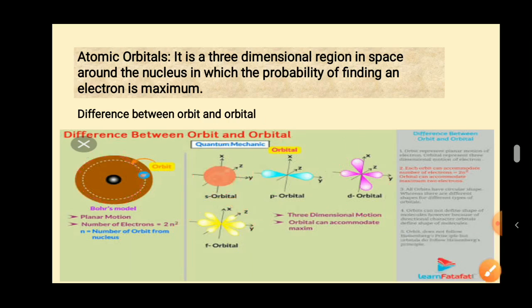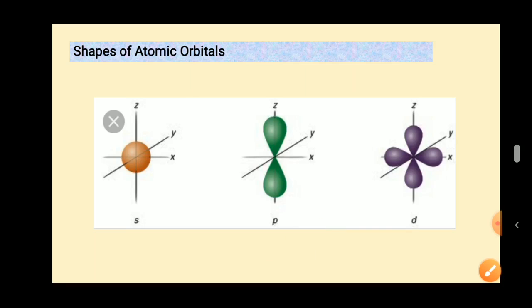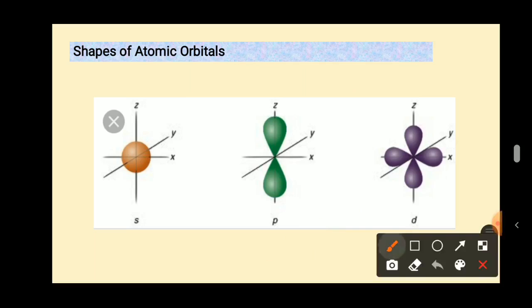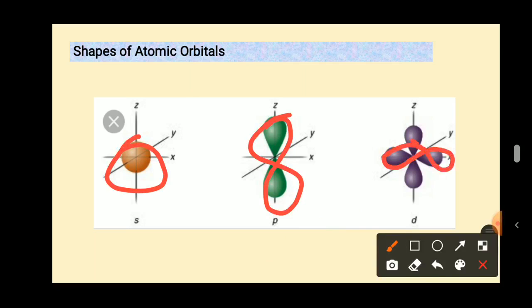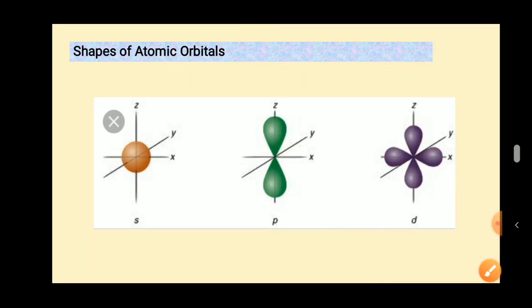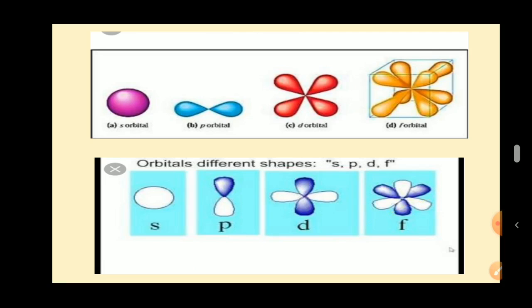Now you can see the shape of the atomic orbitals. Here it is the s orbital. It is spherical in shape. The p orbital is dumbbell in shape, and the d orbitals are double dumbbell in shape. Okay, the f orbitals actually have a complex shape. Here you can watch properly: s orbital, p orbital, d orbital and f orbital.